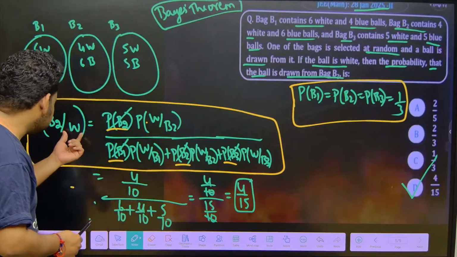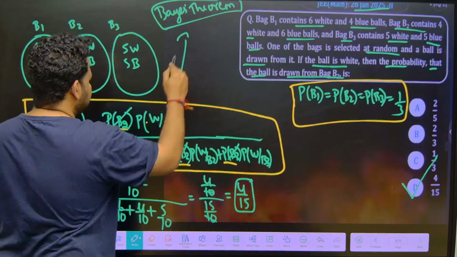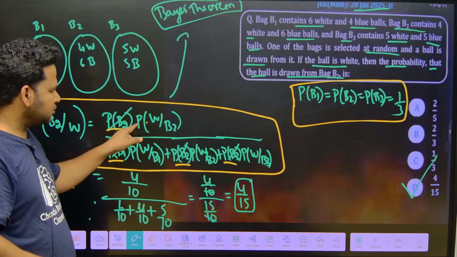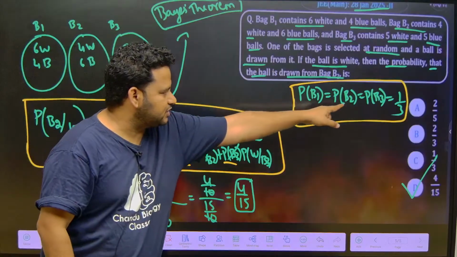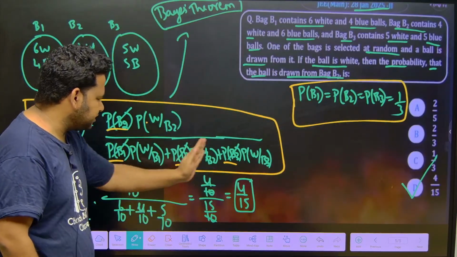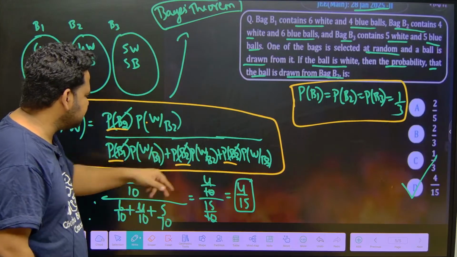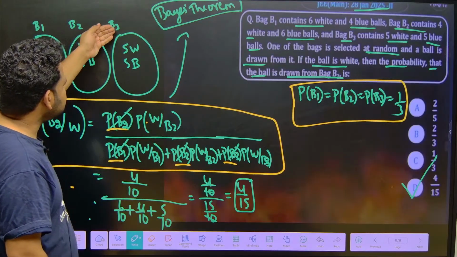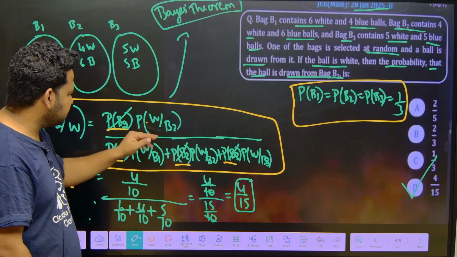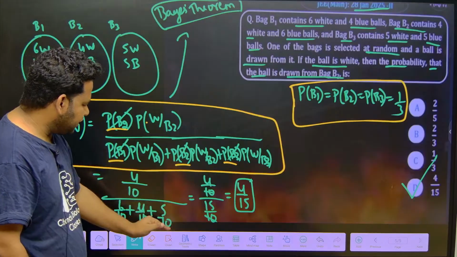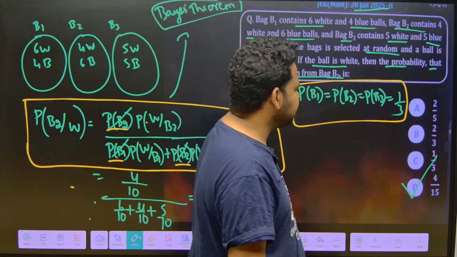The probability that the white ball is chosen from bag 2 is given by Bayes theorem. Probability of B2 given white uses probability of white given B2. Here I have told you that B1, B2, B3 are each 1 by 3, so here also it will be 1 by 3 each. I can take 1 by 3 common and cancel it directly. So white over B2 is 5 by 10, in B1 it is 6 by 10, in B3 sorry, this will be 4 by 10 here and 5 by 10 in B3. On doing this we will get 4 by 15. That is option D, the right answer, friends.